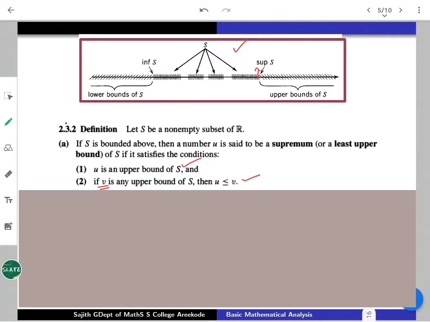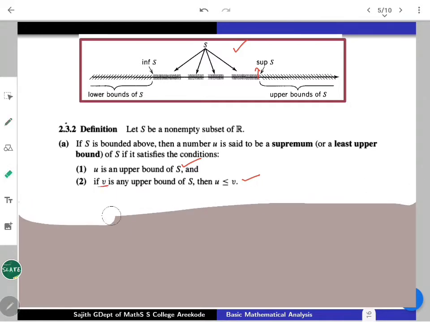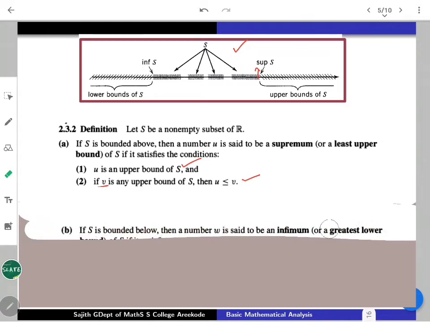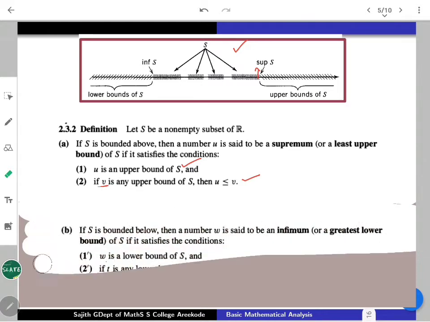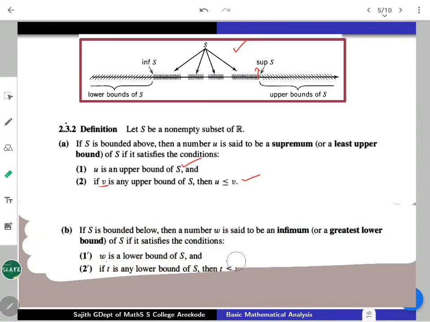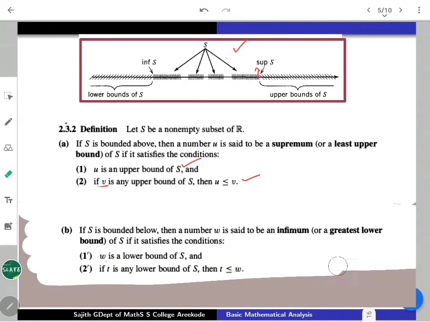A very similar argument one can give with the below side also, as I mentioned. So that gives the notion of infimum, certainly. If it's a bounded below set, the infimum is the greatest of all lower bounds, GLB we will write.